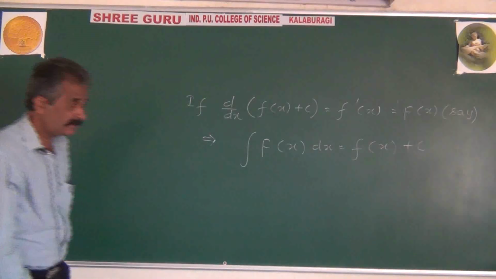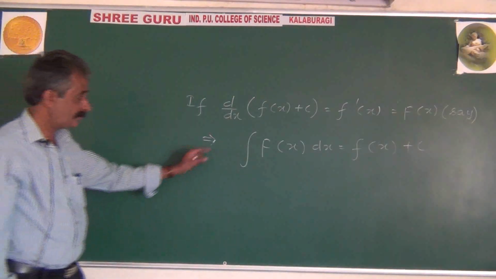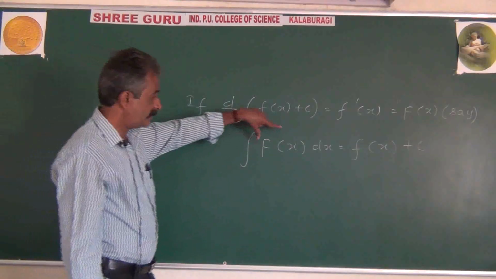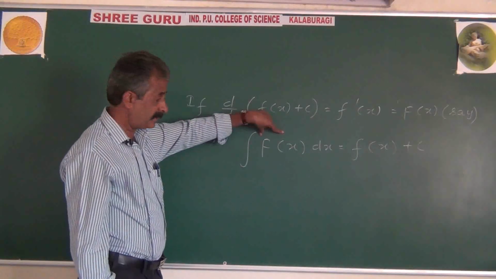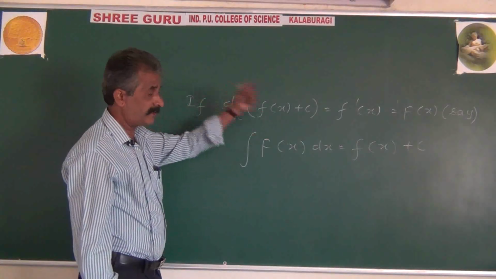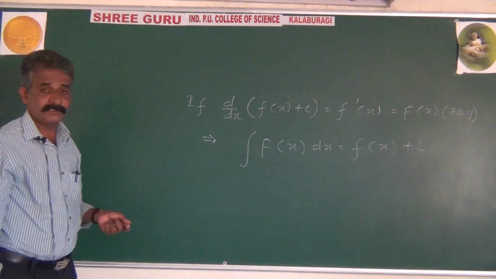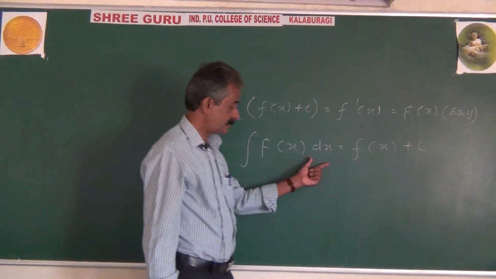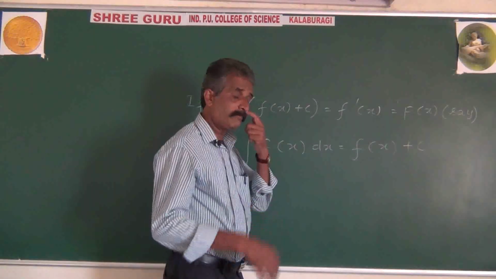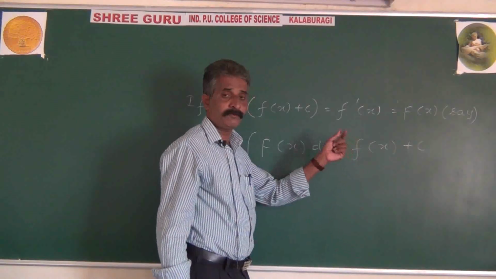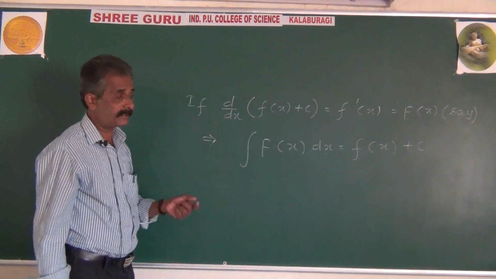So in this representation, this is known as the symbol of integration. Capital F is called the integrand, the function which is undergoing integration. dx denotes the variable of integration, and small f(x) is the result of integration.